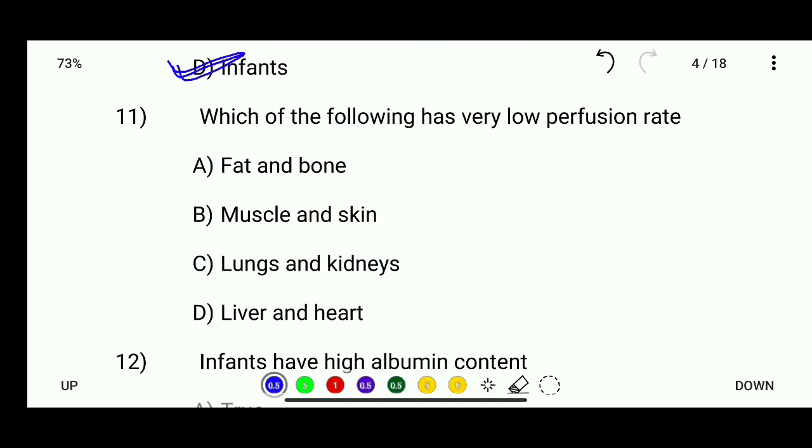Question number 11. Which of the following has very low perfusion rate? Here options are fat and bones, muscles and skin, lungs and kidney, and liver and heart. So the correct answer is fat and bone have very low perfusion rate.